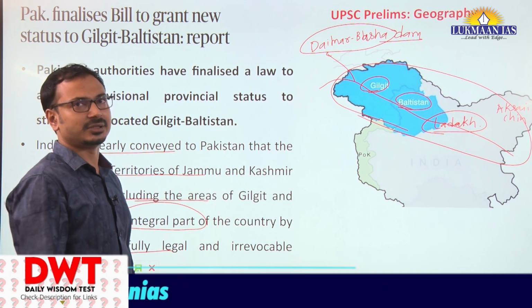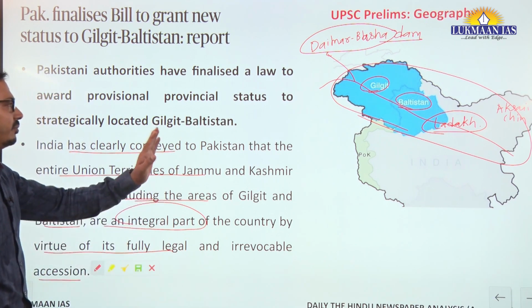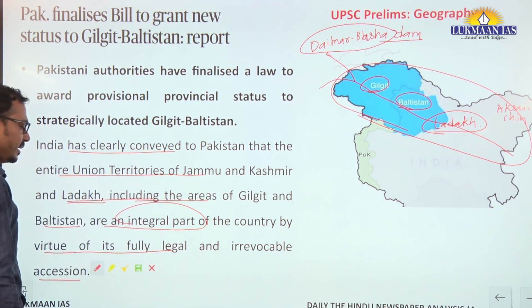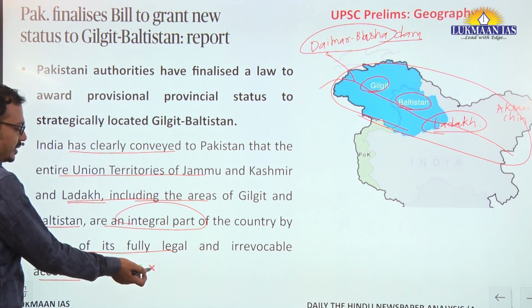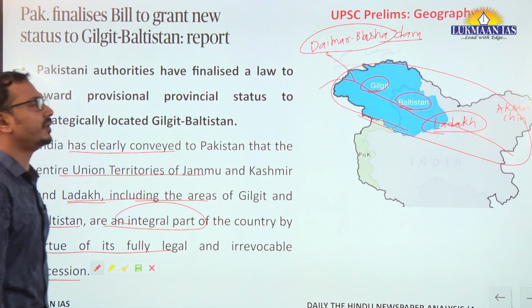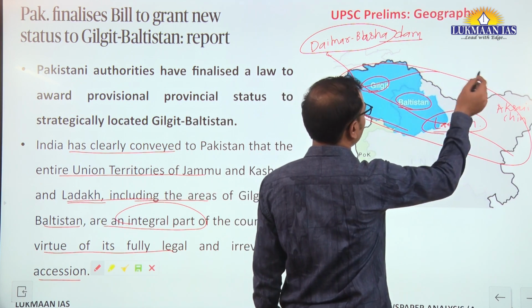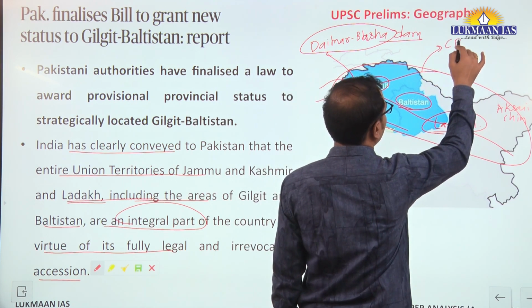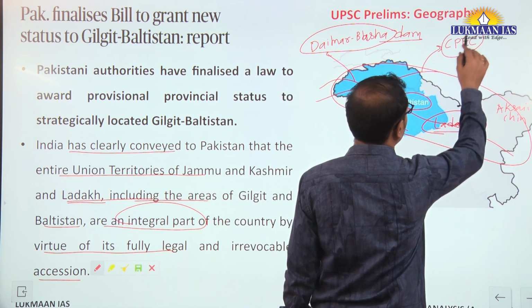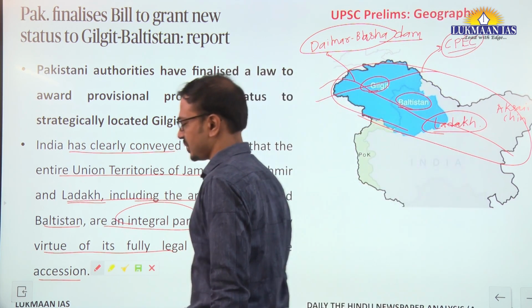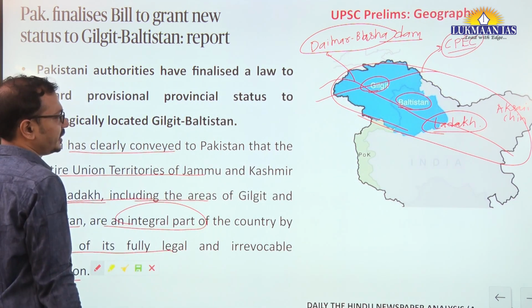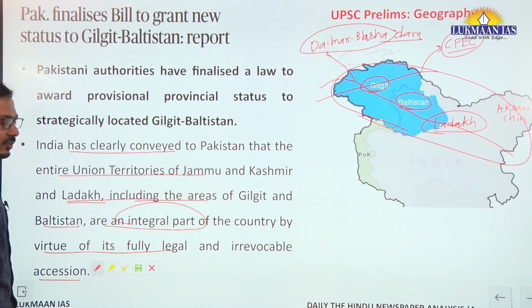Okay, Diamer Bhasha. Fine. So you should remember these names. They can be asked in the prelims examination. At the same time, you should be aware about the CPEC corridor that passes through this region, the China-Pakistan Economic Corridor, as a part of China's BRI project, Belt and Road Initiative. Fine? Okay.